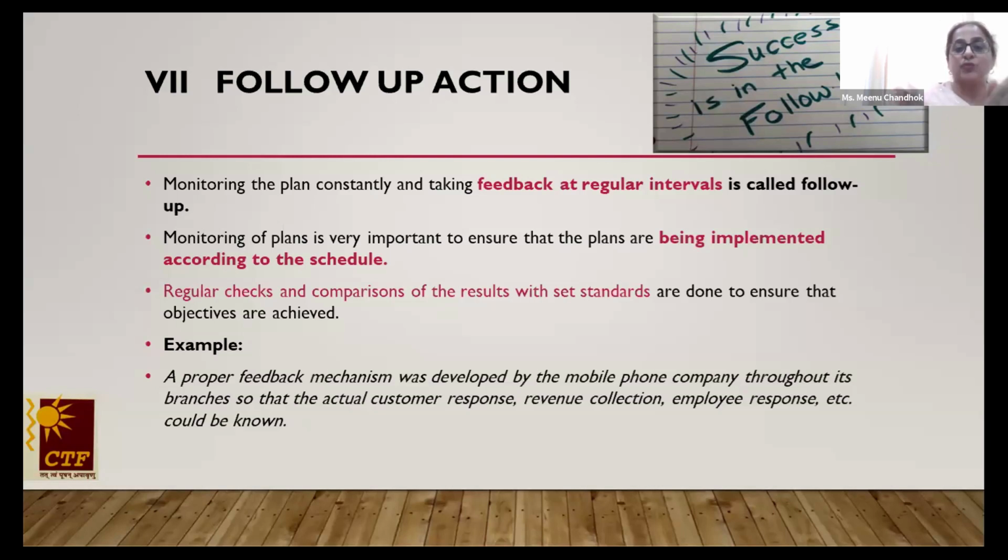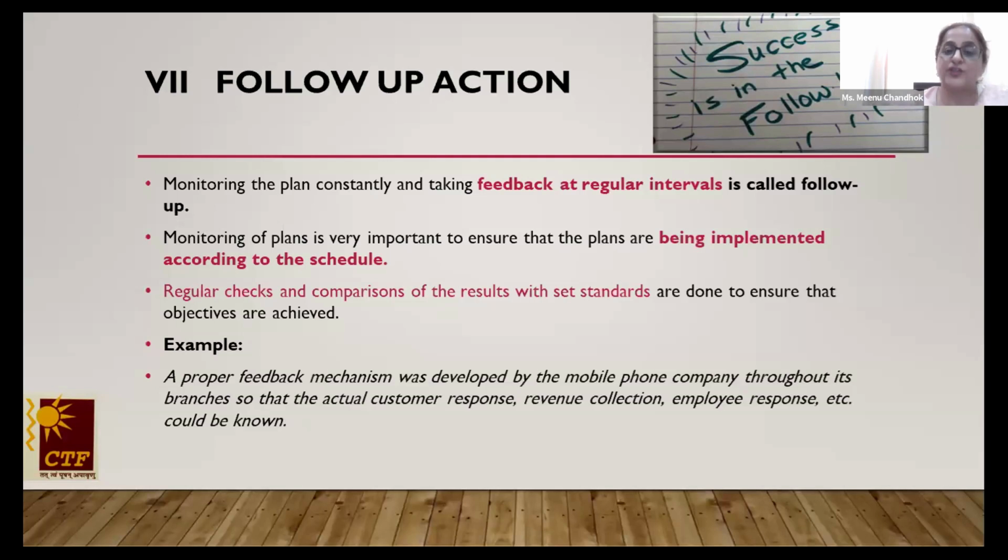So follow-up action, take feedback. What do the customers, those people who have taken the houses, the flats from you, want? Maybe their design was not as good as they had thought, fulfilling all the parameters, but maybe in the next housing complex, they could incorporate it. Instead of running away, they should take feedback. So feedback is very, very important, which all business entrepreneurs should take, and take it in a positive manner, because that will help them improve.